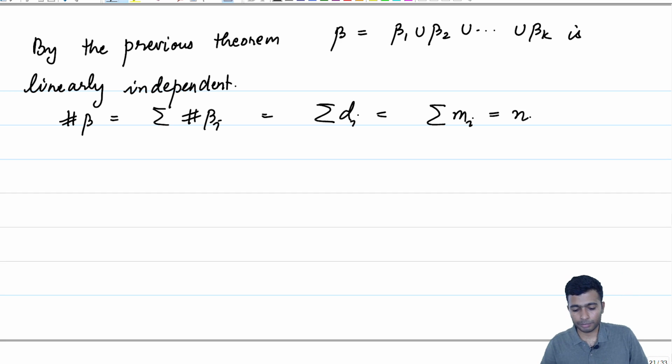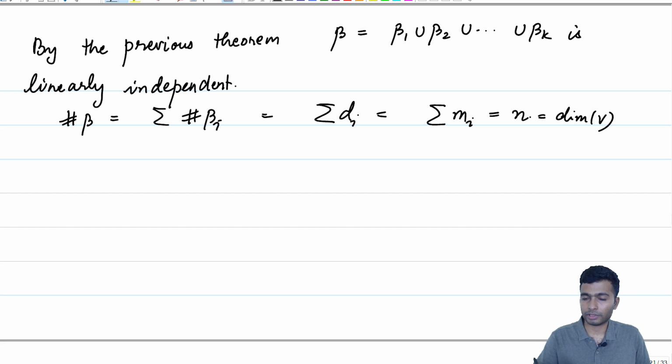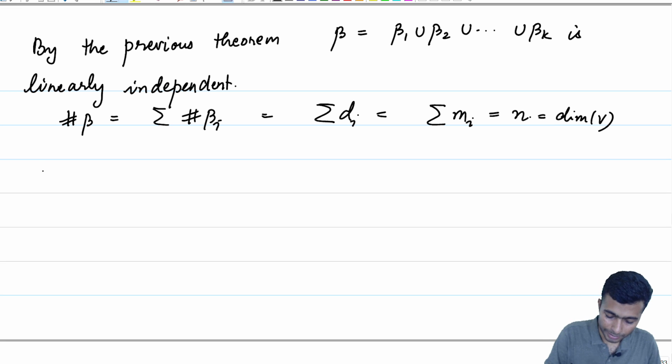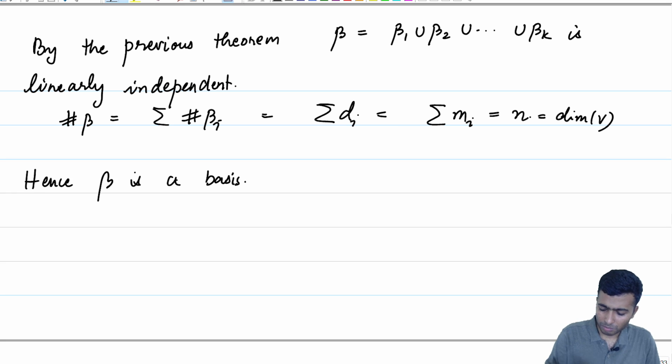Therefore, we have a linearly independent set which has size equal to the dimension of V, and that forces it to be a spanning set and hence a basis. Hence, beta is a basis. What is beta?